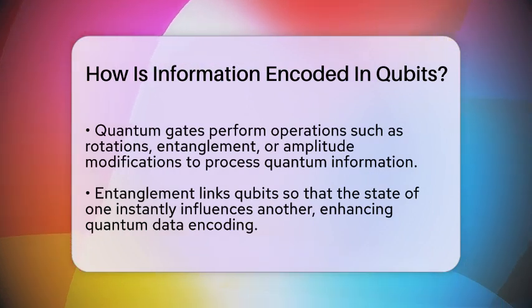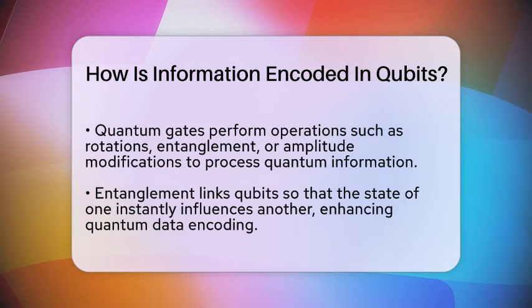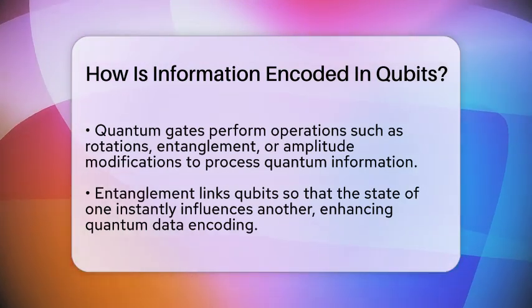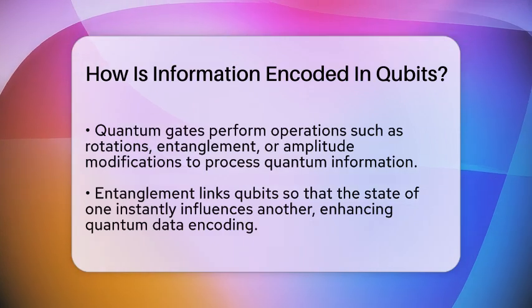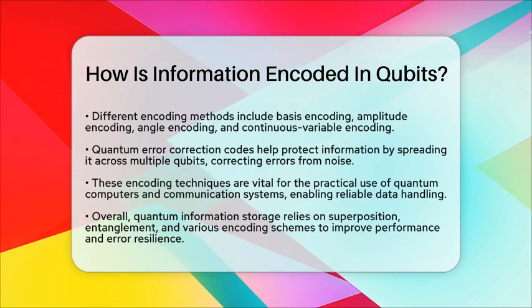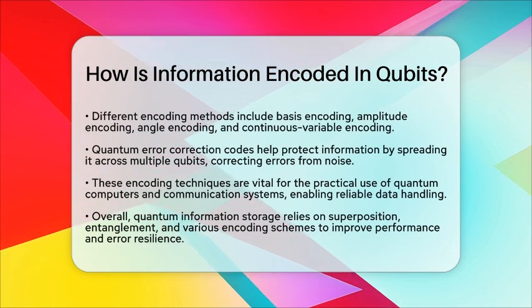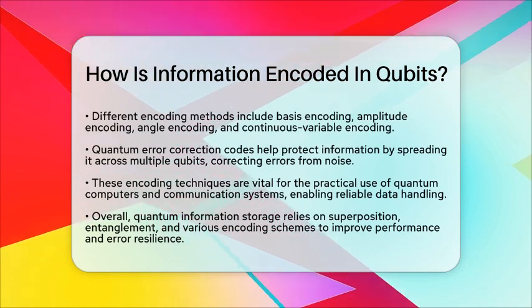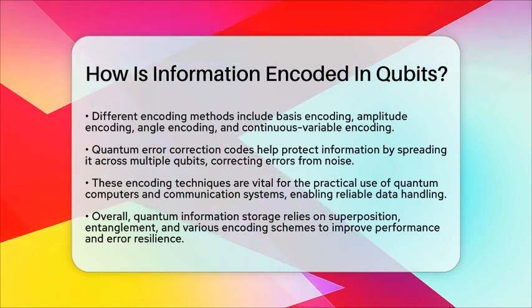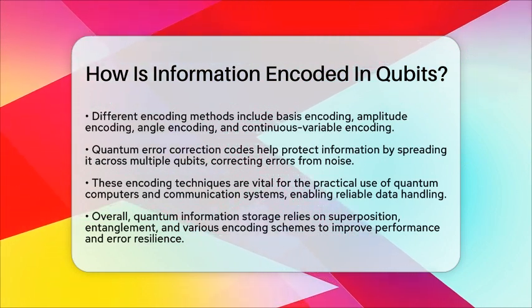To keep the information safe from errors, quantum error correction codes are used. These codes spread the information across many physical qubits, making it possible to detect and fix errors caused by environmental noise or decoherence. For example, surface codes arrange qubits in a lattice with entanglement links, creating a robust network that can correct mistakes and maintain data integrity.